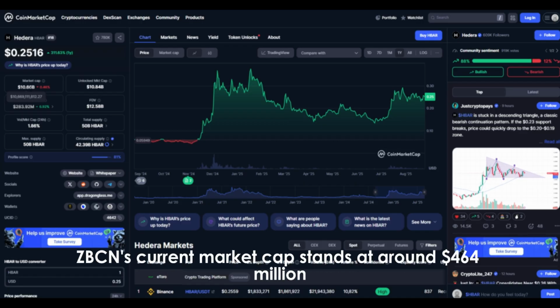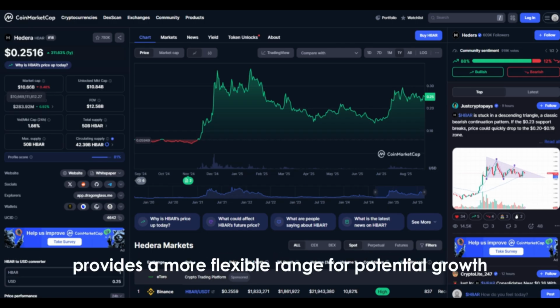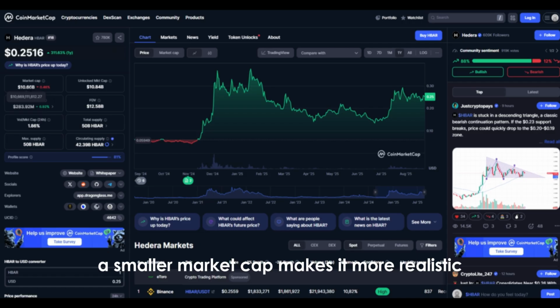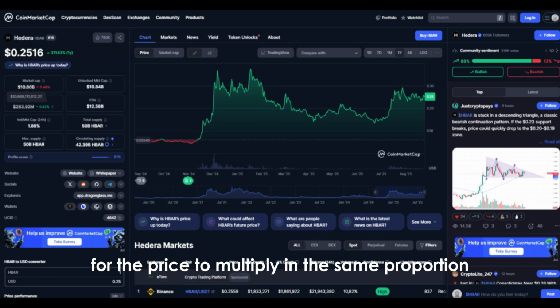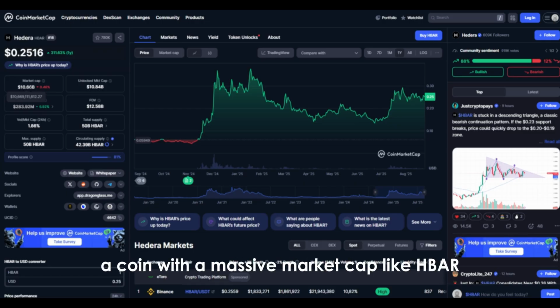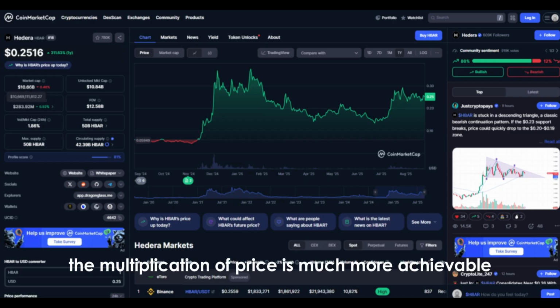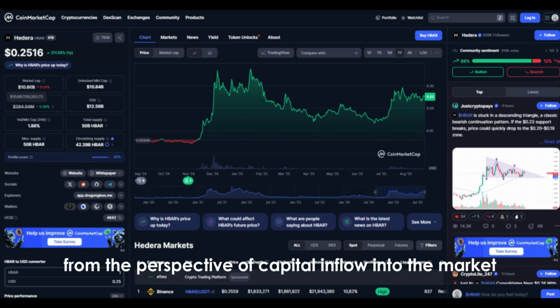On the other hand, Zbcn's current market cap stands at around $464 million. Compared to Hbar, this is much smaller and therefore provides a more flexible range for potential growth. A smaller market cap makes it more realistic for the price to multiply in the same proportion. For Zbcn, a 100x increase is a far more realistic scenario than it is for a coin with a massive market cap like Hbar. With a smaller market cap, the multiplication of price is much more achievable from the perspective of capital inflow into the market.